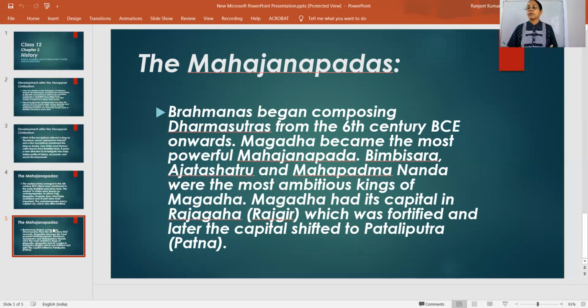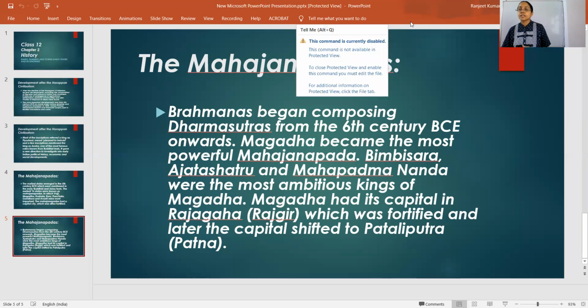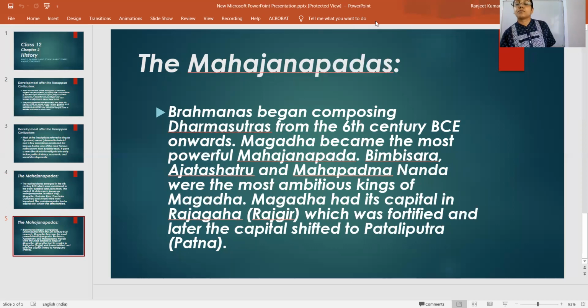The first capital of Magadha was Rajgriha, which is known as Rajgir nowadays, in Bihar. After that, the capital was transferred to Pataliputra, which is now known as Patna, the capital city of Bihar. So this was all about the Janapadas. We know that these Mahajanpadas were a set of 16 states.